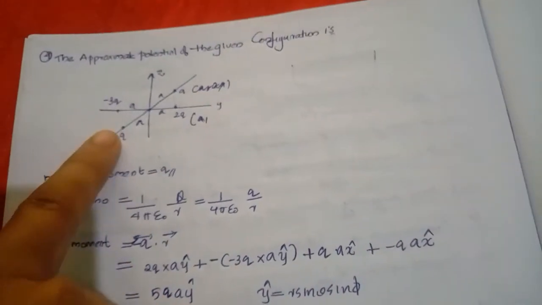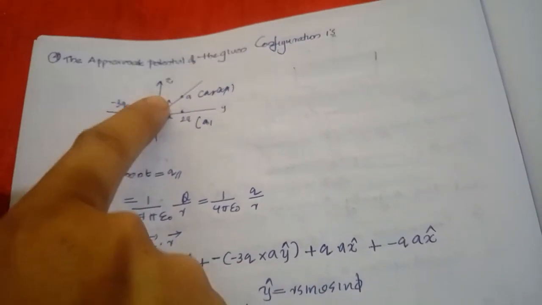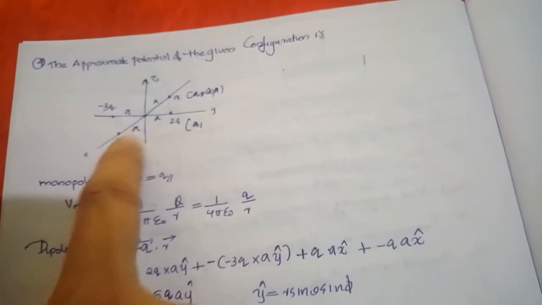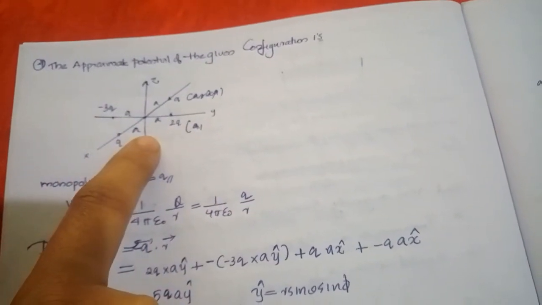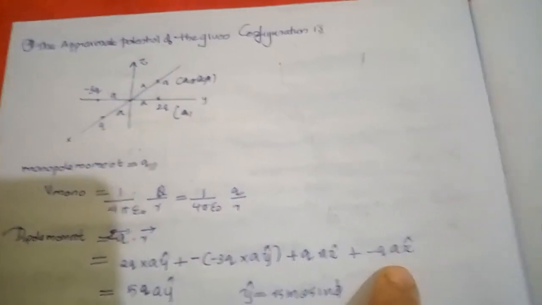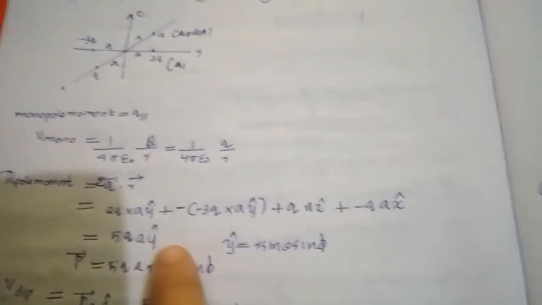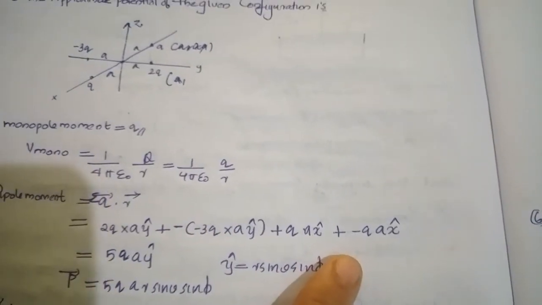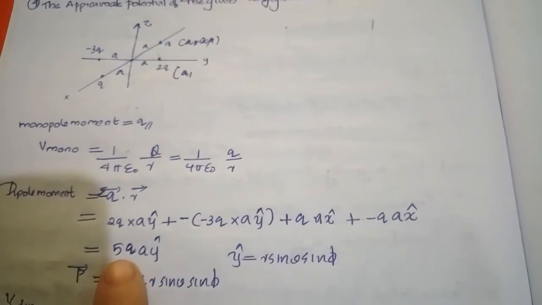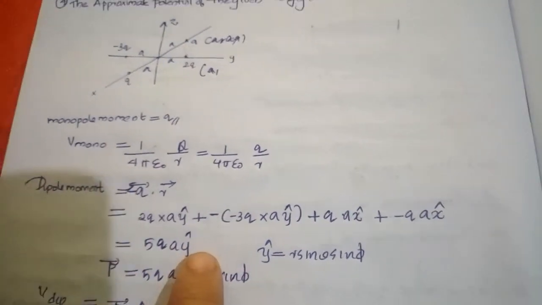Next, q into a x cap, and minus 2q into minus a x cap, that is the negative x direction. Also there is a q at a distance a. So for all these charges, from this operation we get 5 q a y cap as the answer.